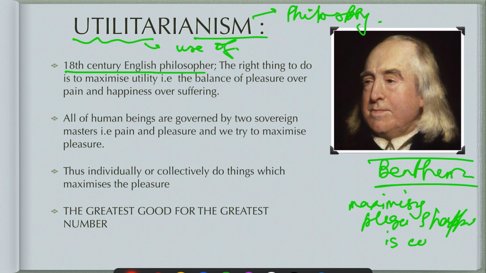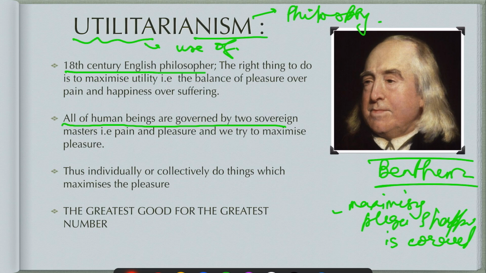is correct. So if you see the trolley problem, in saving five people over one person, we are maximizing happiness and reducing suffering, because there are five people who will die and there is only one person who will die. So as per utilitarianism, changing the track to kill one person is the right thing to do. The approach further says that all human beings are governed by two sovereign masters, pain and pleasure, and we try to maximize pleasure.